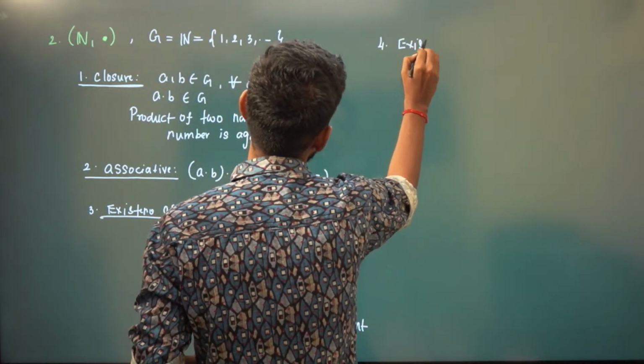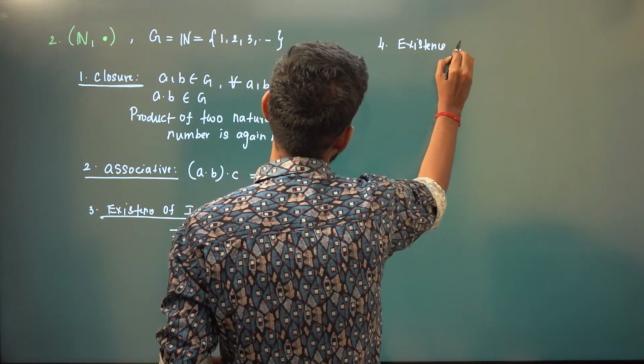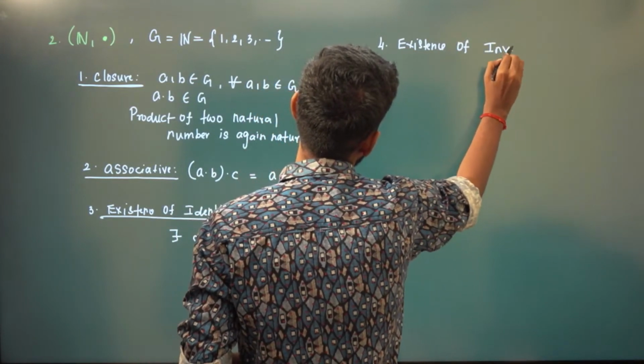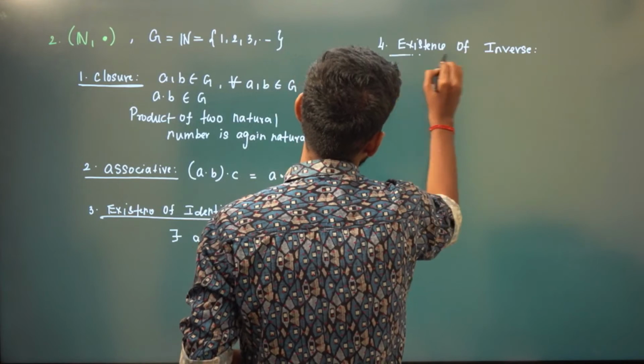Existence of inverse. What is the definition?